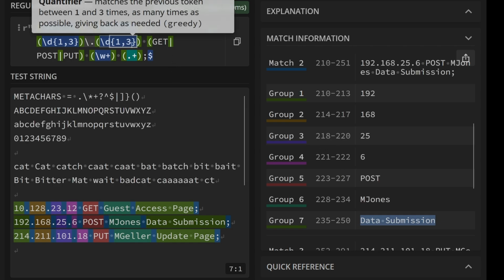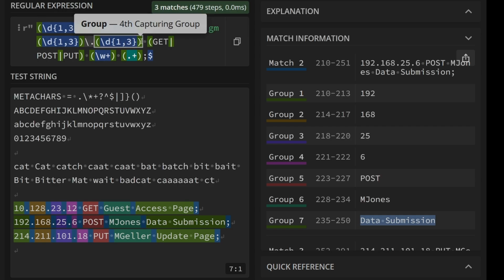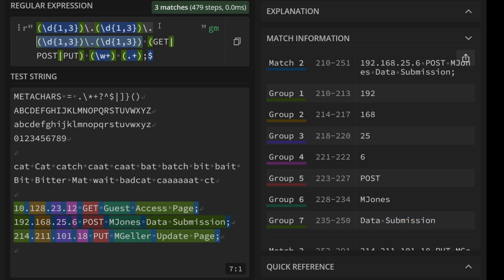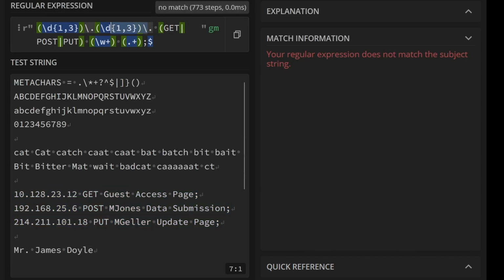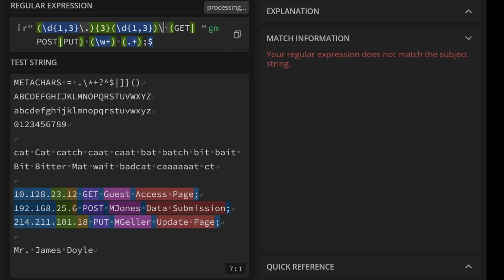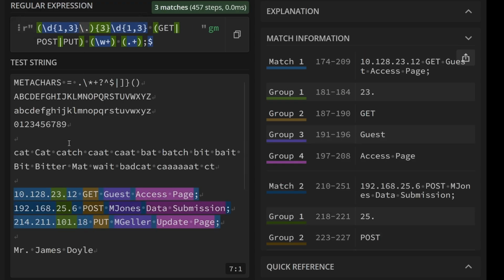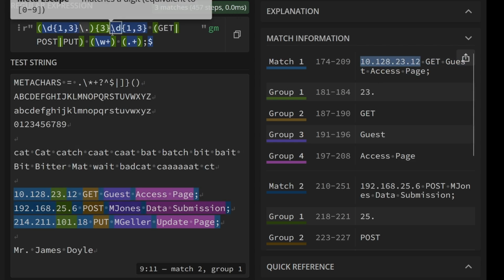Now, if we didn't care about the IP information, there's a much easier way of finding our IP address. And that is, let's just get our IP address by finding our first blocks, put those in a group, and then we're going to find exactly 3 of them. And then the last one doesn't have a dot at the end. Now, because we got a group in there, it has picked one of them, but we can just ignore that, and we've got our IP address with far fewer pieces of text.